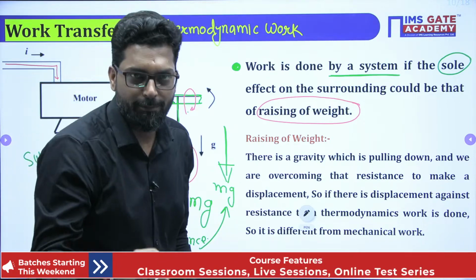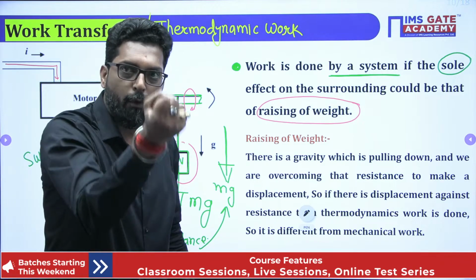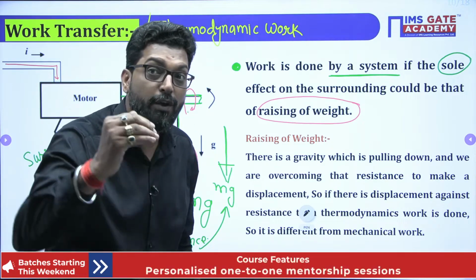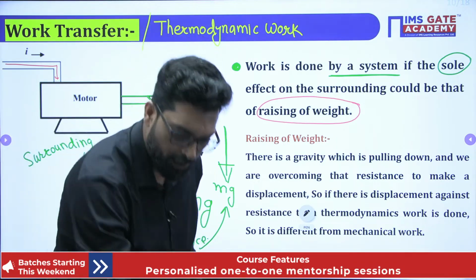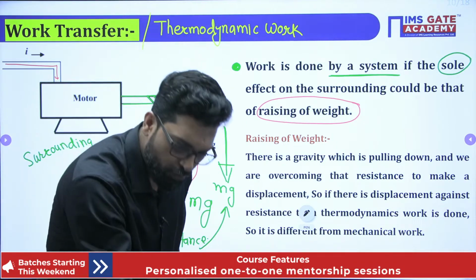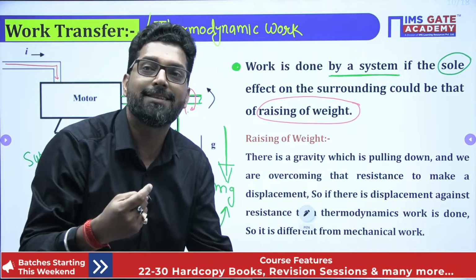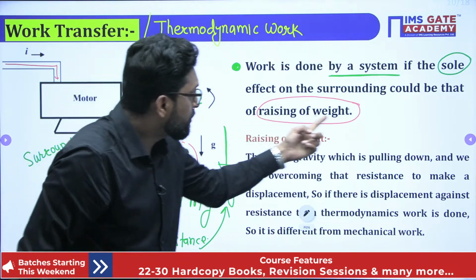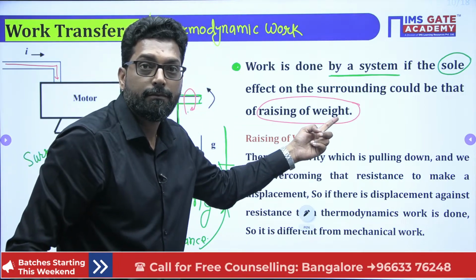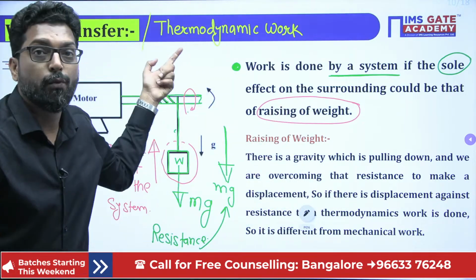See, in the gym, if you lift the weight upward and lift it downward, in which condition do you feel great effort? If you lift upward. That means if you lift upward, you always do something against resistance. Okay? So that is called raising of weight, and that will measure the thermodynamic work.